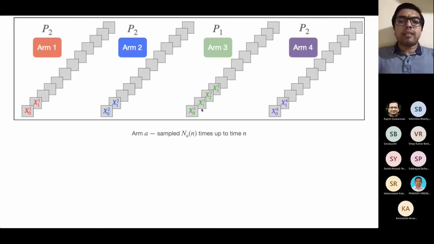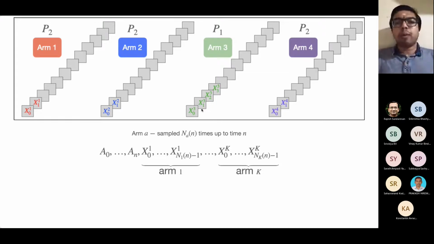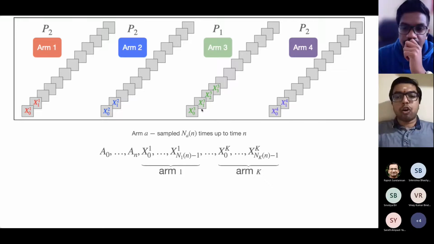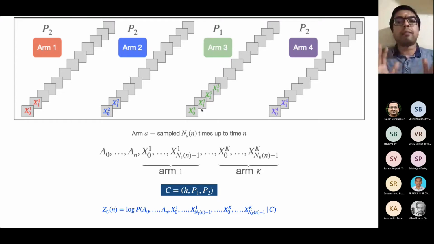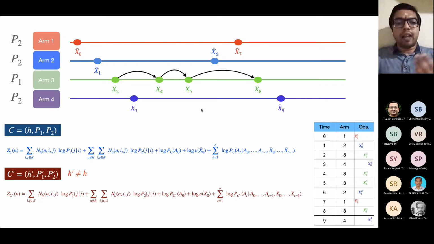Now what we do is we look at all the arms that have been pulled up to a certain time n and the observations that we have obtained from all of these pulled arms. And what do we do with all these observations? We write down the log likelihood. That is the starting point of our analysis. We write down the log likelihood under any given problem instance. We don't even know what the problem instance is. So we write down the log likelihoods under two different arm configurations, or two different problem instances, and we try to analyze the log likelihood ratio between these problem instances.